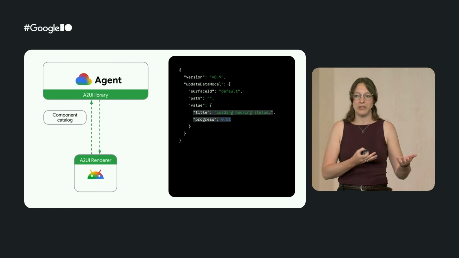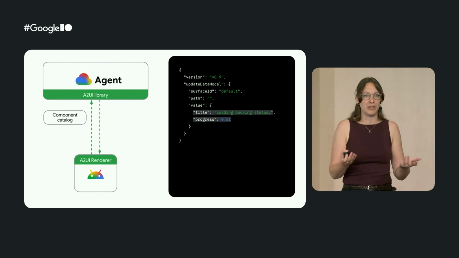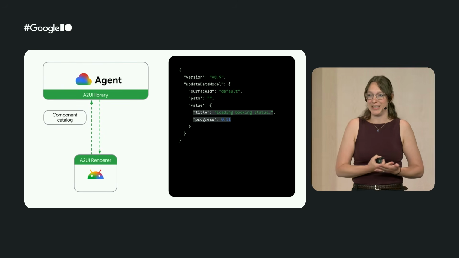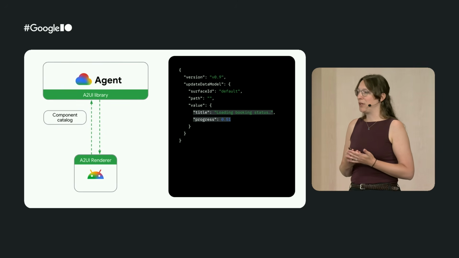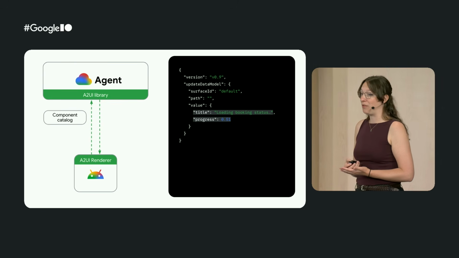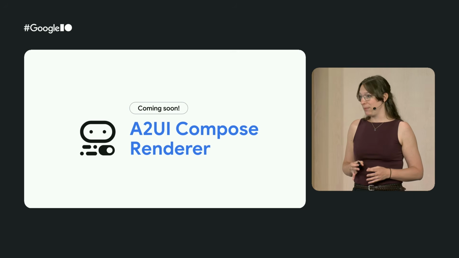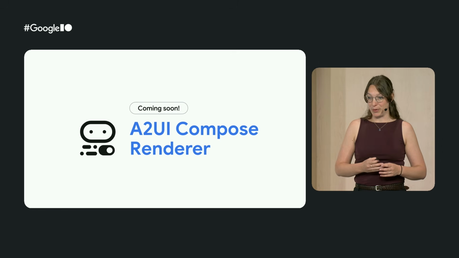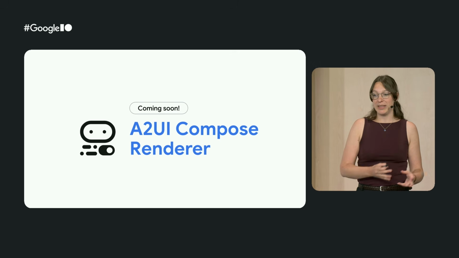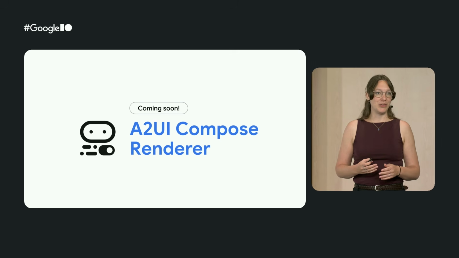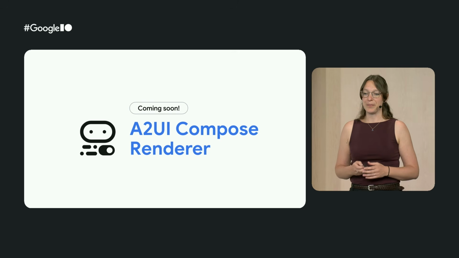So all of this is pretty cool, but at this point, we're just passing JSON, right? It's just JSON coming in, JSON going out. What does that actually mean? That's not UI on a screen yet. So how are we going to render that, specifically on Android? On Android, we are currently building a Jetpack Compose renderer. It will allow you to automatically render those A2UI messages that are coming in from your server.